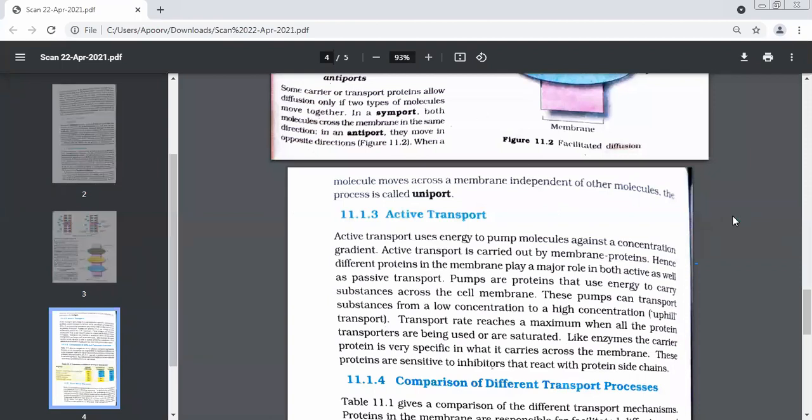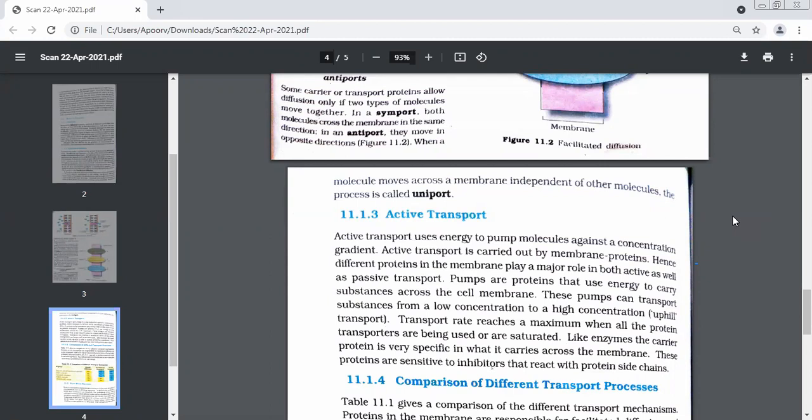And what will happen in an antiport? The name itself tells you: opposite direction. Movement of molecules in opposite directions. But how many molecules are moving? Two. At a time, two molecules moving together. If both are moving in the same direction, it is called symport. And if they are moving in the opposite direction, two at a time, it is called antiport.